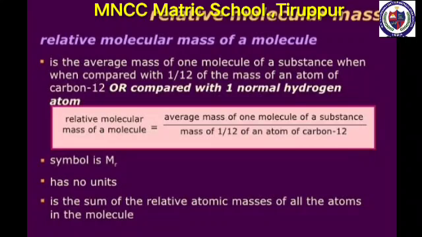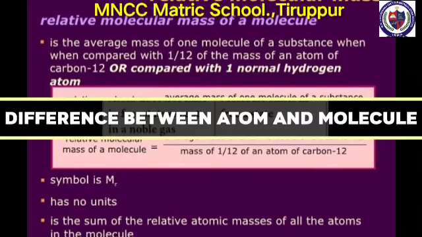The mass of the molecule of an element or compound is measured on the C-12 scale and hence called relative molecular mass. So the relative molecular mass of a molecule is the average mass of one molecule of a substance when compared with 1/12 of the mass of an atom of carbon-12, or compared with one normal hydrogen atom.